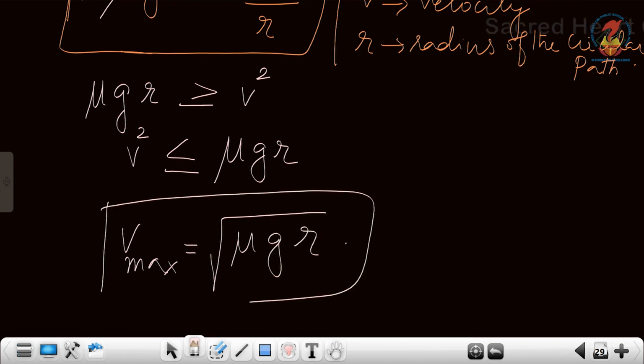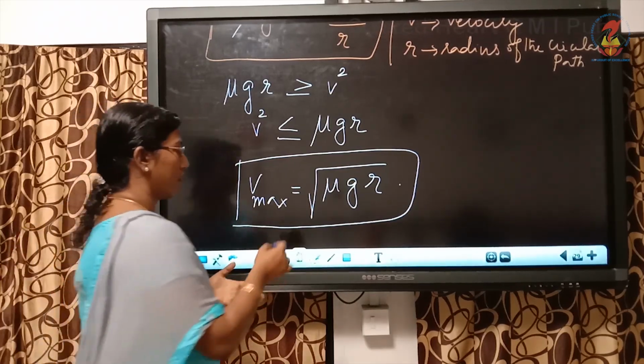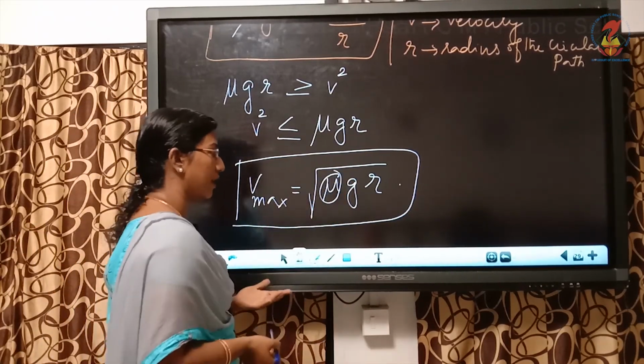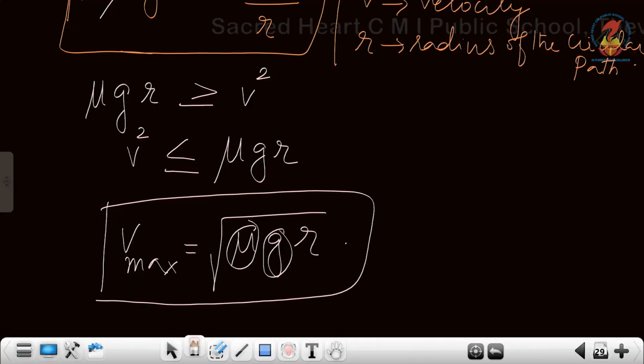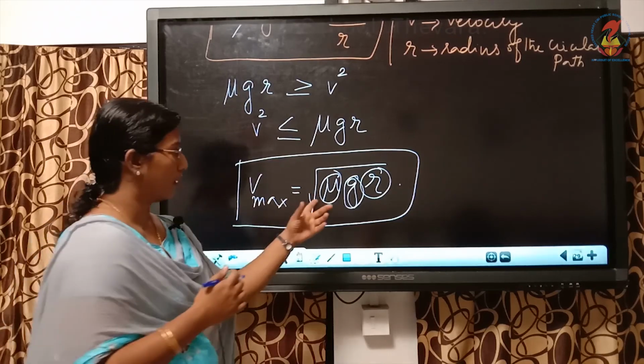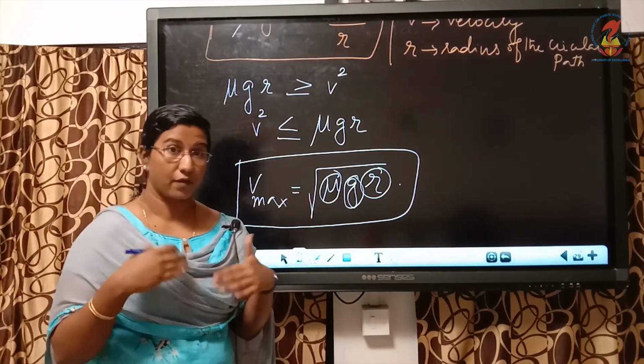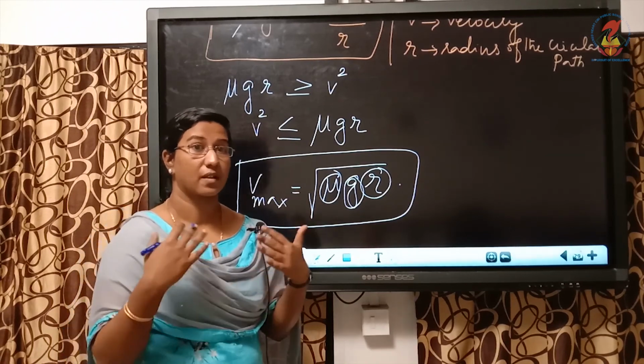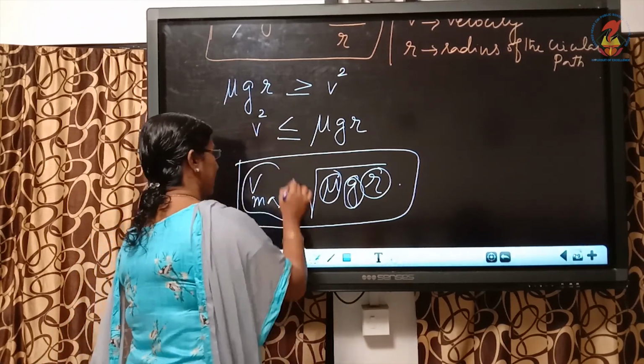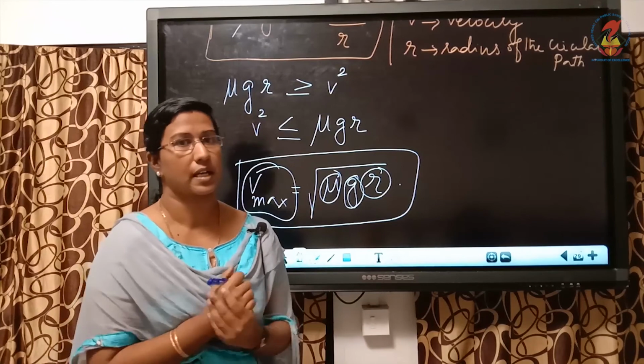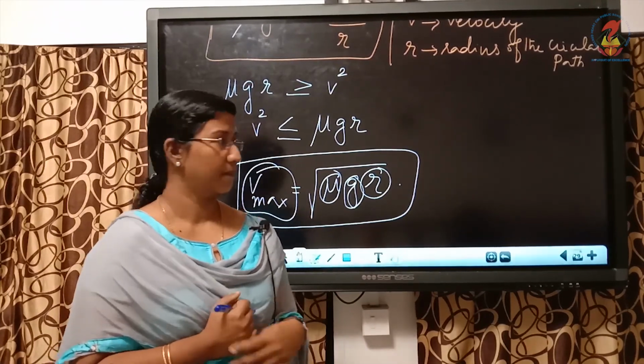So it will depend upon the surface. The coefficient of friction will have a constant value. We have studied it. g is the acceleration due to gravity, a constant value. r is the radius of the circular path or the curved road, so definitely it will be a constant value. And if the vehicle is traveling with a speed greater than v max, then definitely it will be thrown out of the track and it will meet with an accident.